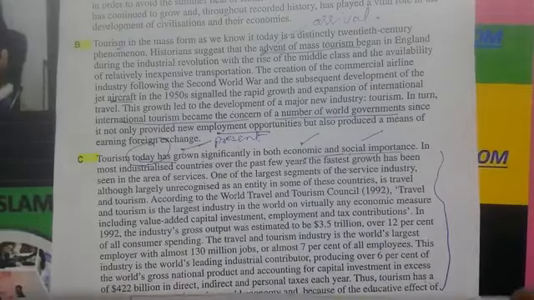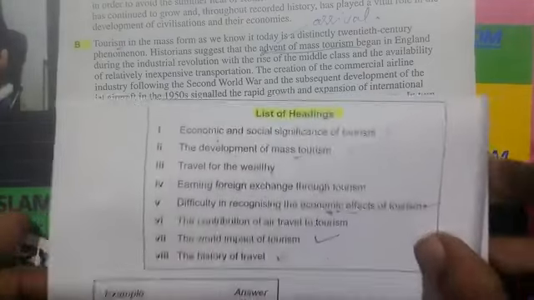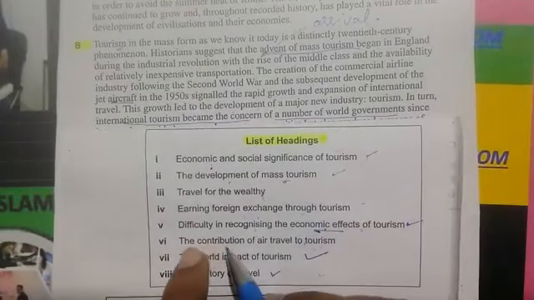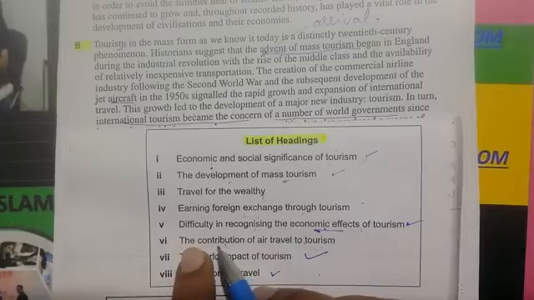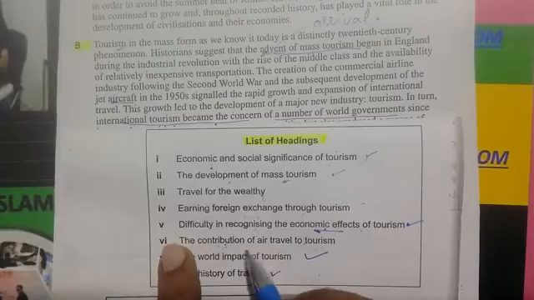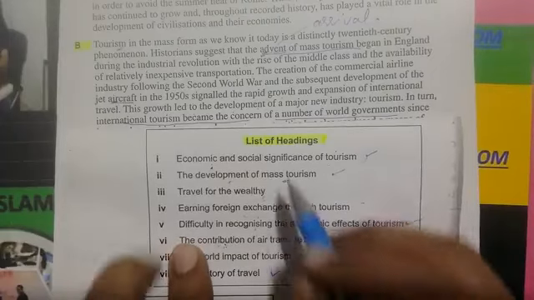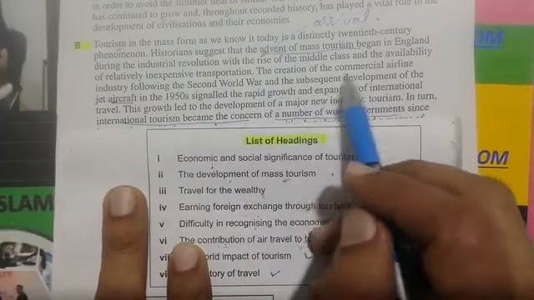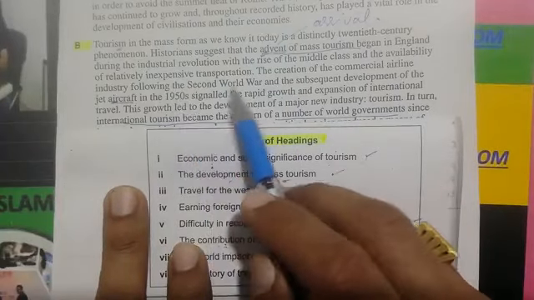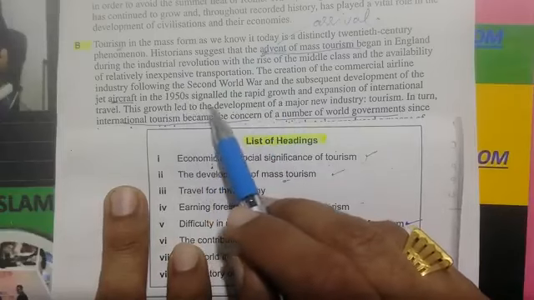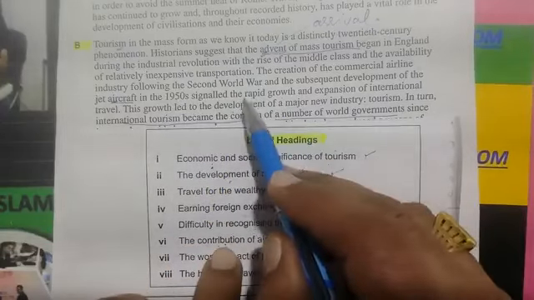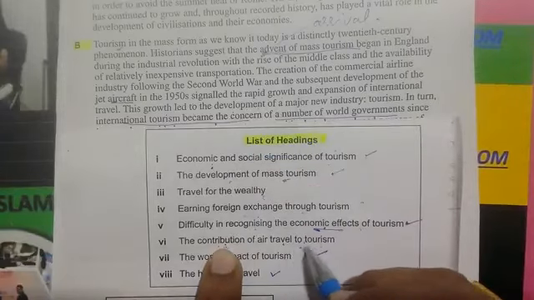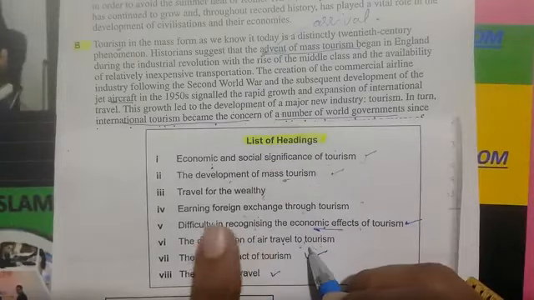So I want to check whether it is right or not. In this case, the creation of commercial airline industry following this and this, where is the contribution? Rapid growth and expansion, international travel.